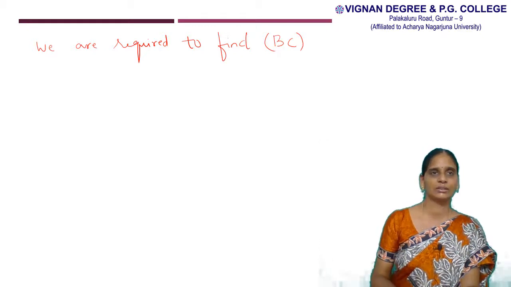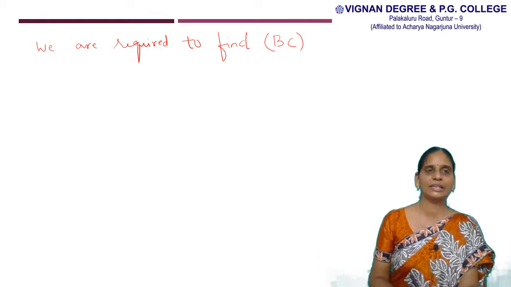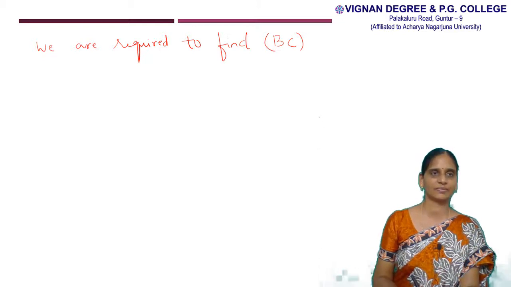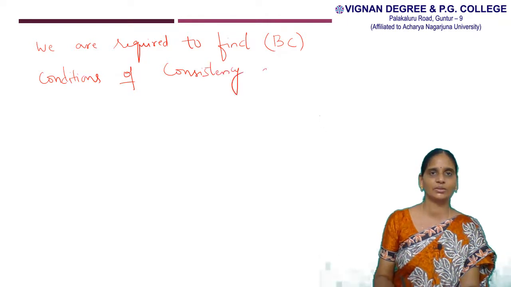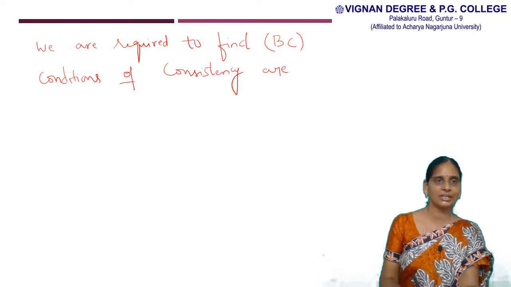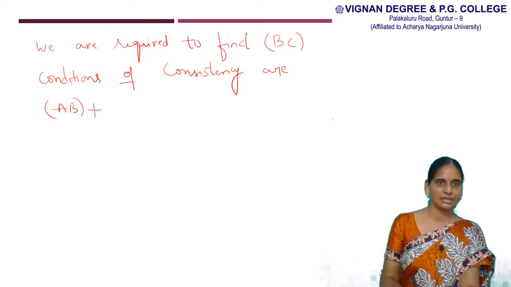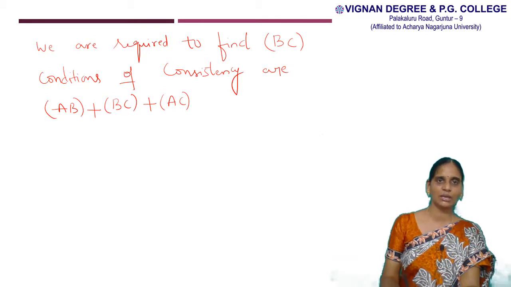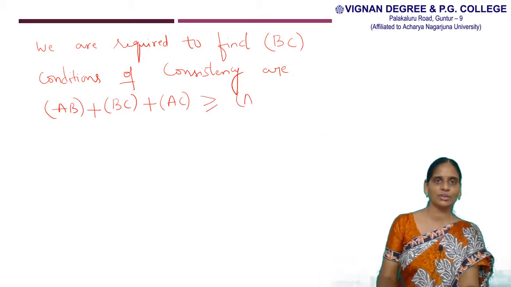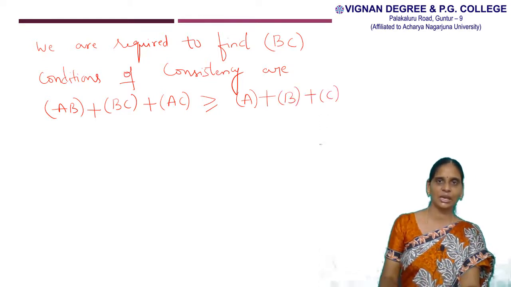So here we are using the consistency conditions. Now the conditions of consistency. The first condition is frequency of AB plus frequency of BC plus frequency of AC, which is greater than or equal to frequency of A plus frequency of B plus frequency of C minus N.